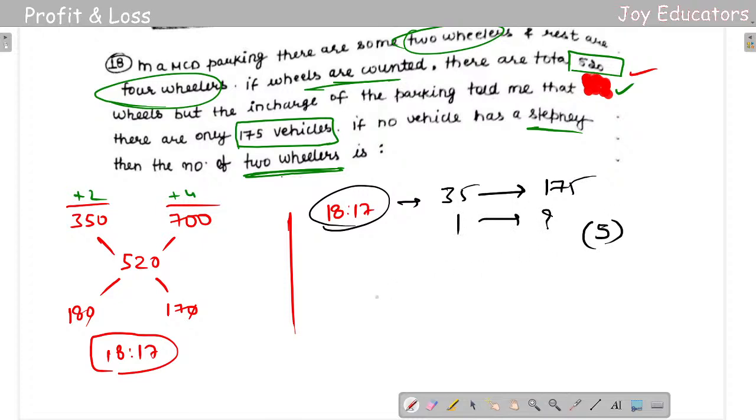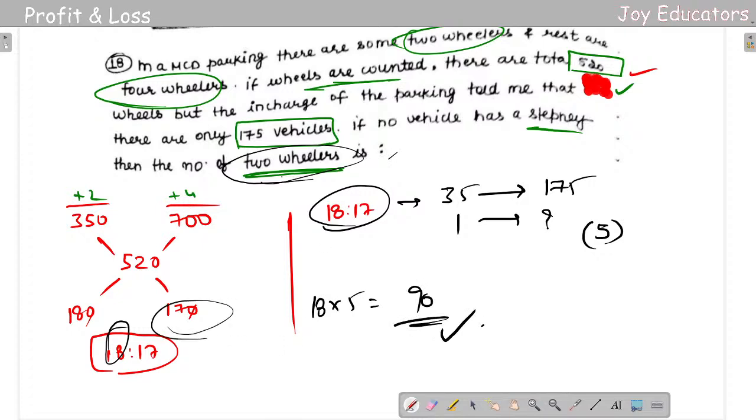5 is 175. So they asked for the two-wheelers. So two-wheelers is gonna be 18. So 18 into 5 is gonna be how much? 8 5s is 40, and 5 plus 4 is gonna be 90. And 9 is the answer here. So two-wheelers is gonna be 90. That is for this, and for four-wheelers, into 5, 7 is 35, so 85.